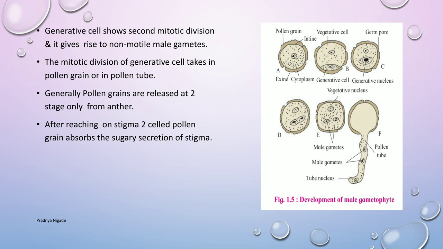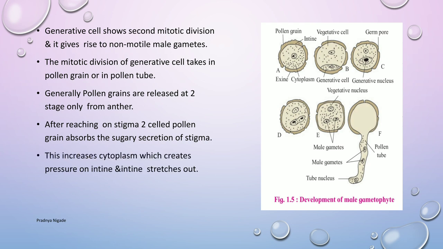The generative cell now divides by mitosis inside the pollen tube to form two haploid non-motile male gametes. So we have seen that after reaching the stigma, the two-celled pollen grain absorbs the sugary secretion of the stigma.